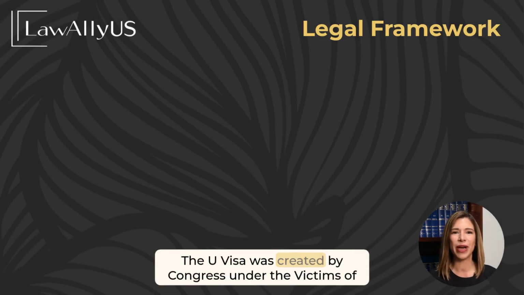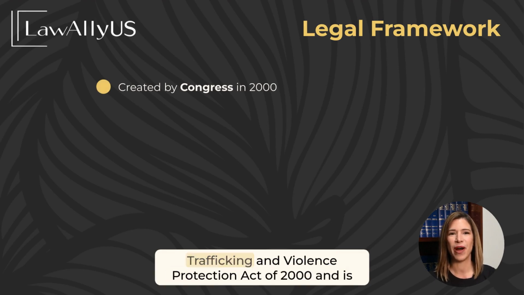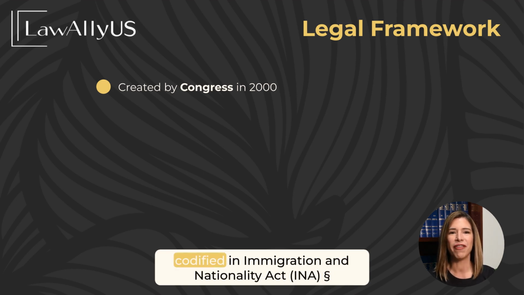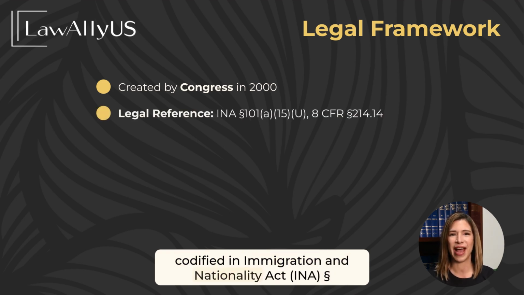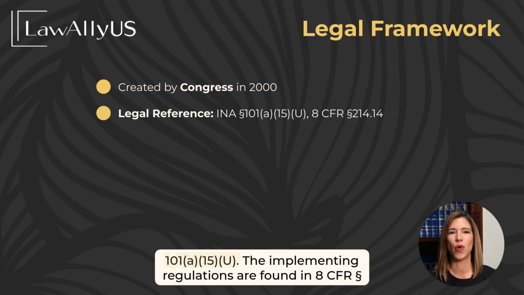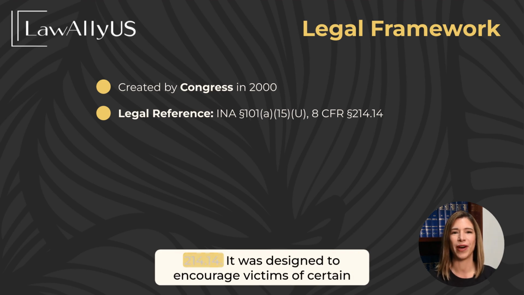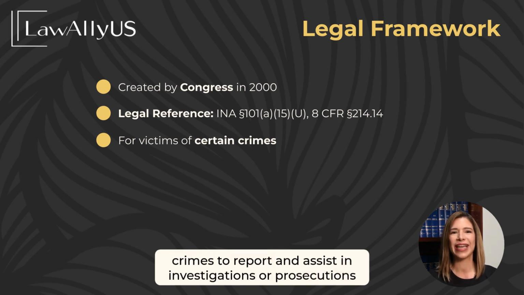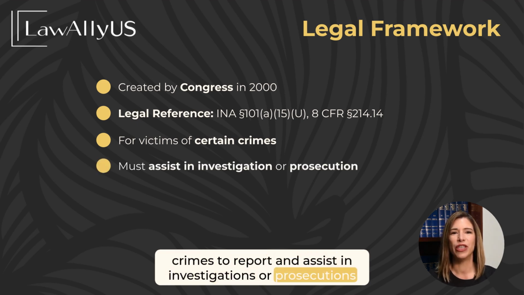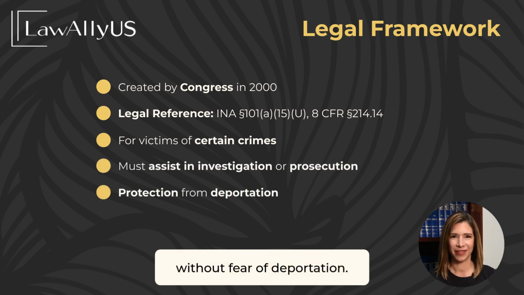The U visa was created by Congress under the Victims of Trafficking and Violence Protection Act of 2000 and is codified in Immigration and Nationality Act, INA, Section 101(a)(15)(U). The implementing regulations are found in 8 CFR Section 214.14. It was designed to encourage victims of certain crimes to report and assist in investigations or prosecutions without fear of deportation.